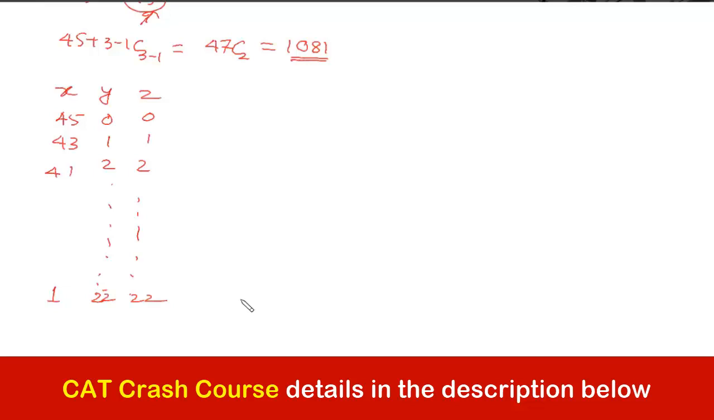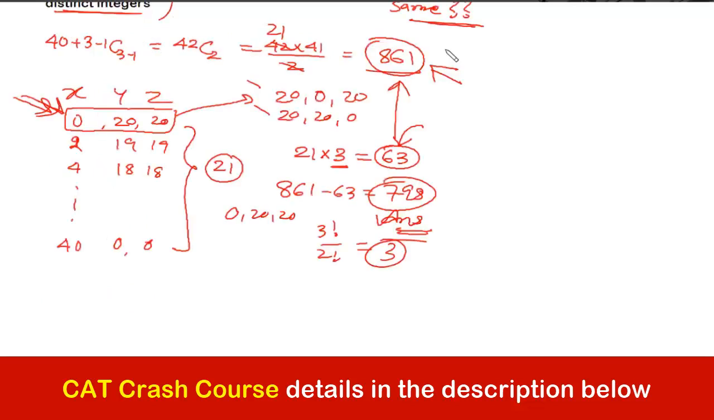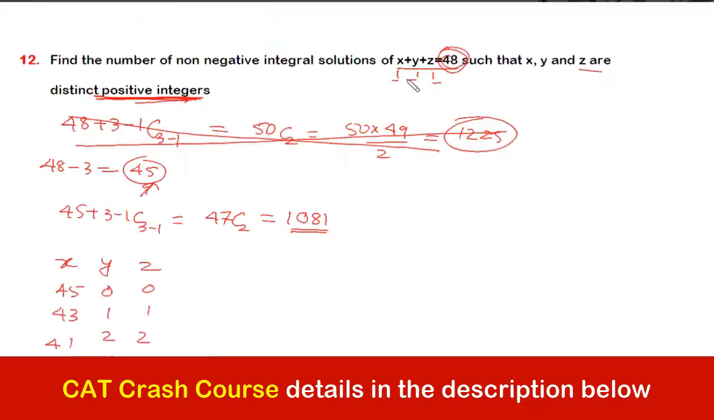In this case, can I say y and z are equal? No, we can take 0, na. We can take 0. The reason is that here it was 48, so we have already given 1, 1, 1 to x, y, z. So whatever value we are taking here, each time 1 will be added for the final value of x, y, and z.